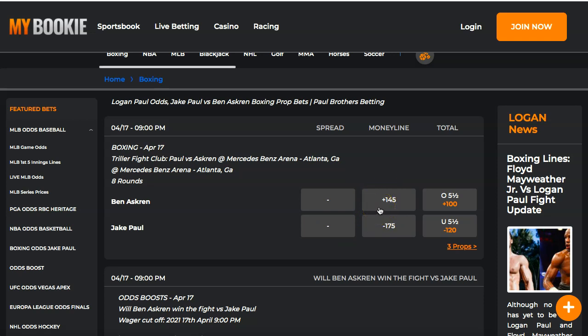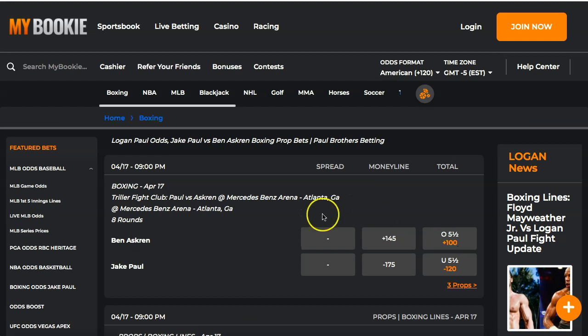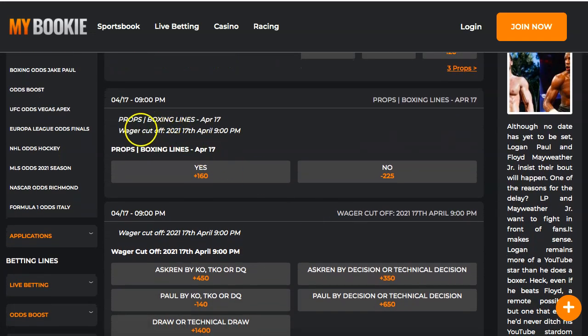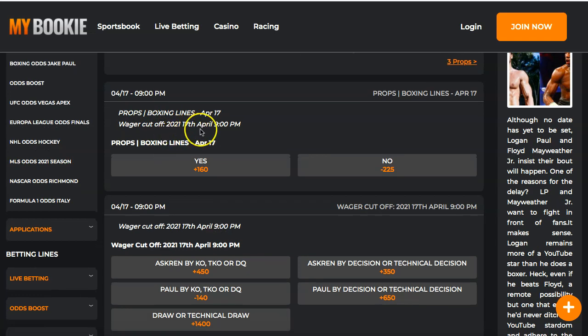There's props as well, but only 3 props over here, right? So over here, Jake Paul's a minus 175, still a heavy favorite. Ben Askren's a plus 145. And 3 props. Let's take a look at the props. So boxing line was okay. So yeah, wager cutoff is on April 17th at 9 o'clock. So the fight is coming up. Okay, I was just looking at the cutoff time over here.